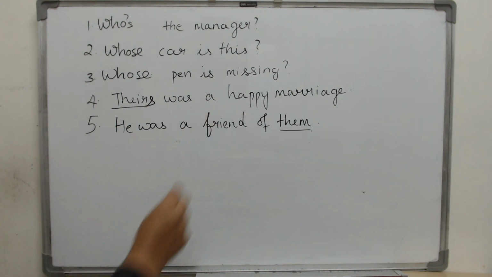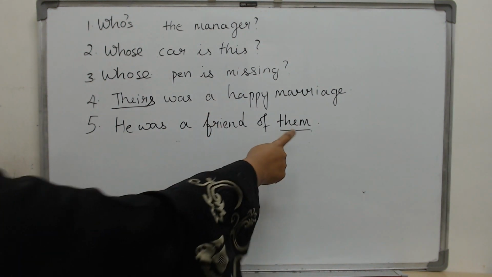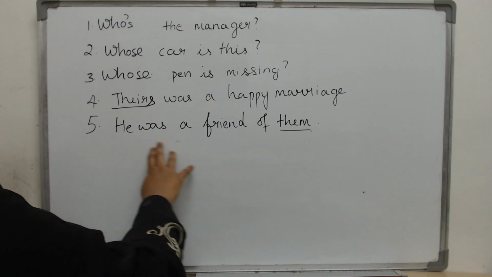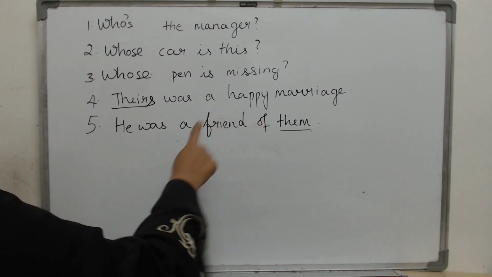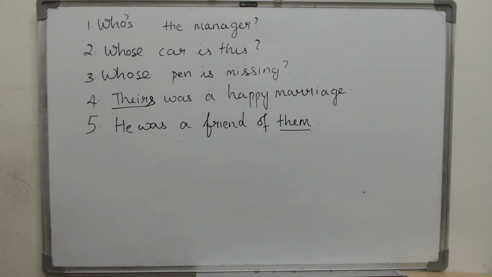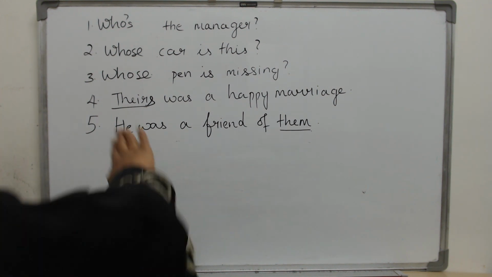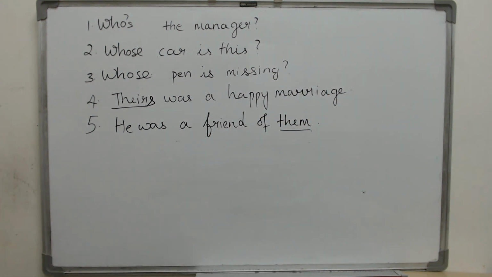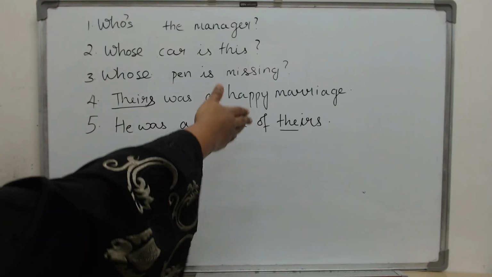He was a friend of them. What is wrong? Them is what? It is an object pronoun. But what do we need? He was a friend of. If we had to write it here, then we will write it as their friend. But then our blank space is at the other end. So we will write he was a friend of theirs. Now these are the answers.